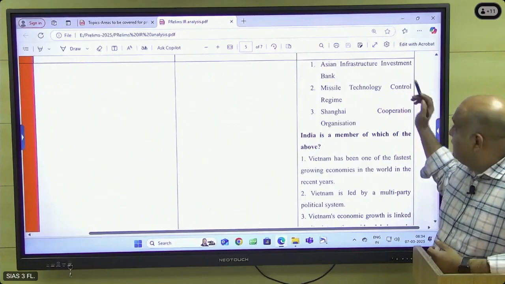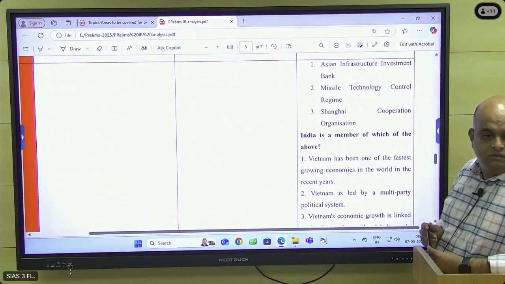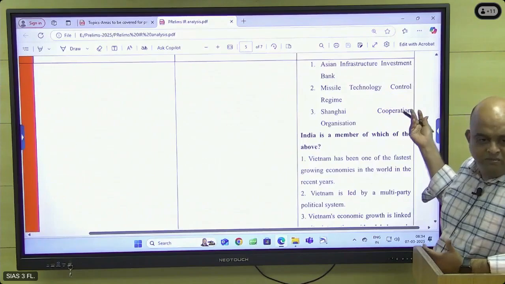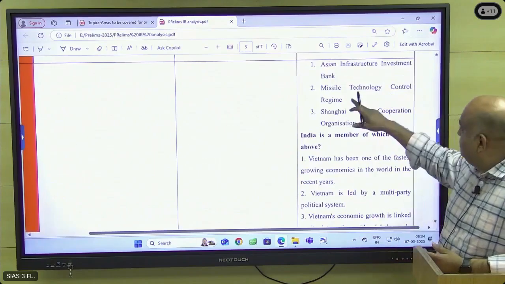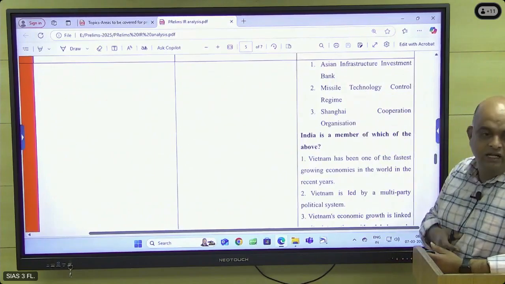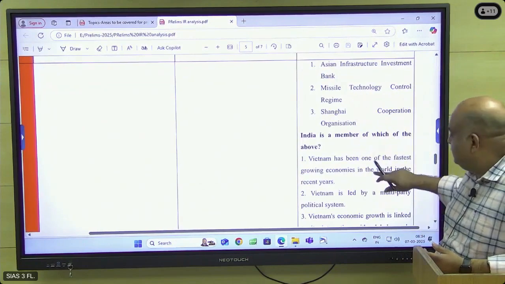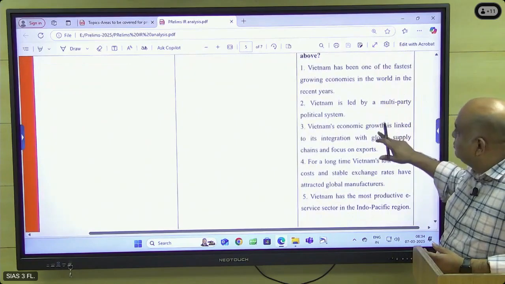Okay, so this bank is led by China. The New Development Bank is under BRICS. This is basically an SCO based bank, that is a China dominated bank. Missile Technology Control Regime, India has already entered. And then Shanghai Cooperation Organization, India is a member. All the three. And then regarding Vietnam also some questions were there.